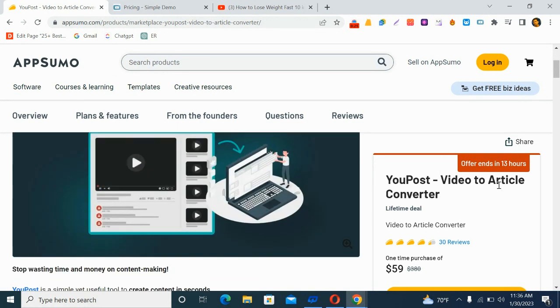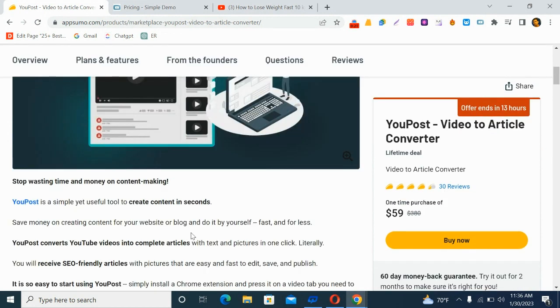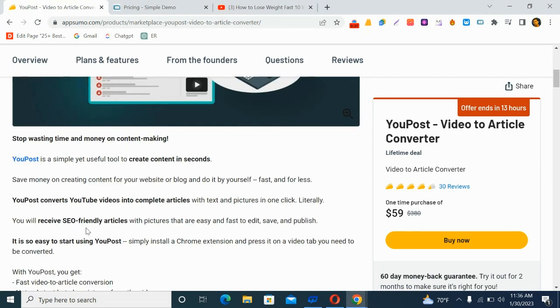So, YouPost video article converter allows you to convert your video to article. As you can see, they said YouPost is a simple yet useful tool to create content in seconds. It allows you to convert YouTube videos into complete articles with text and picture in one click. So that is very good. It allows you to convert your video into text and also pictures. You will receive an SEO friendly article.